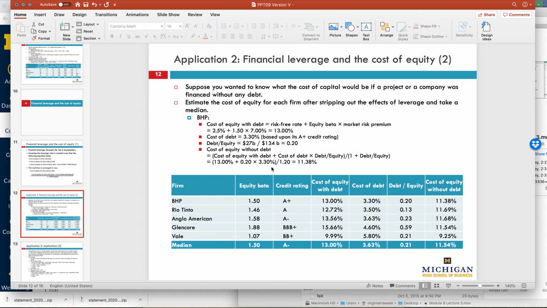And Professor Hall has done it here, essentially backing into it. So if you follow the formula using this publicly available information, you can get a cost of equity without debt. You'll notice it's about 11.54%, whereas here it's 13%. So it's significantly lower if you fund a company with only equity and no debt. The idea here is that it's just a little bit less risky. There's no debt payment that's due. We're 100% equity, and so we're capturing all of the upside. It depends on the industry you're in and what you want to do.